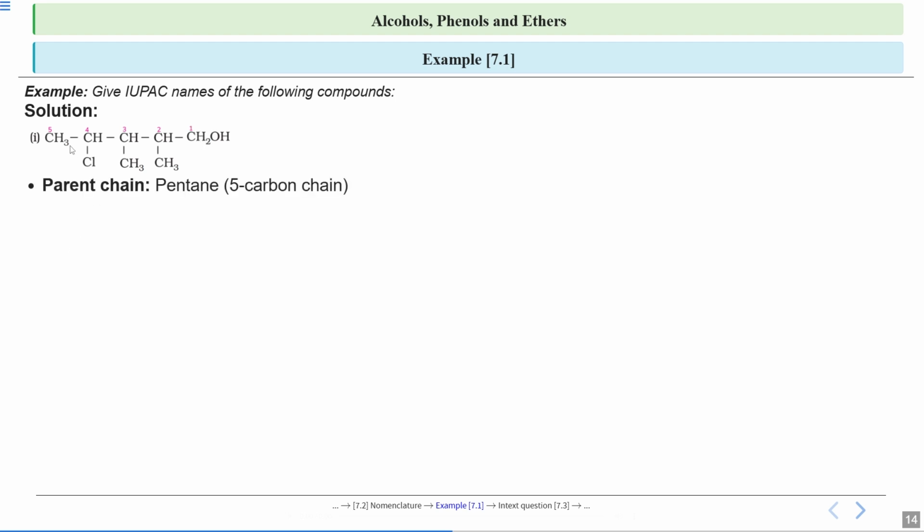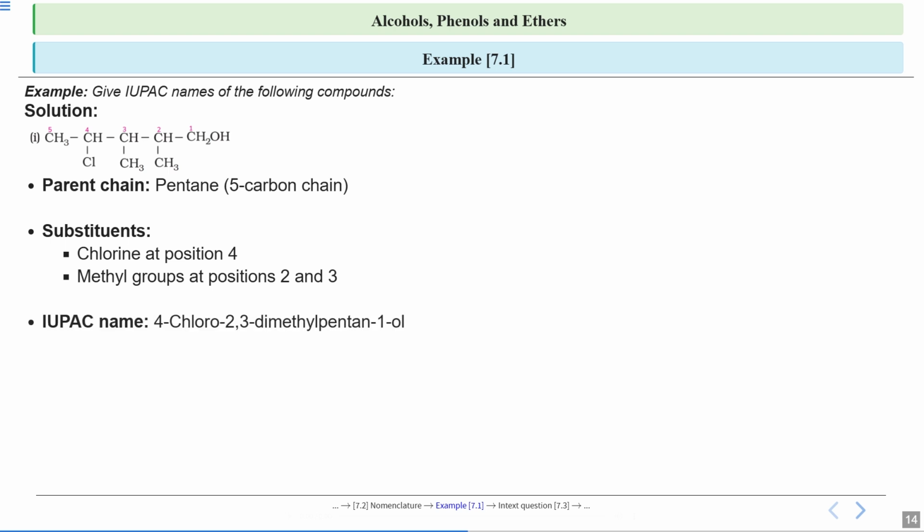Okay, so your parent chain contains 5 carbon atoms. So this will be pentane. The root word is pentane. Now see the substituents. On the 4th carbon you have 1 chlorine, and on the 3rd and 2nd carbon you have 2 methyl groups. So how will you write the name of this particular compound? On the 4th position we have chloro. So 4-chloro, 2,3-dimethyl.